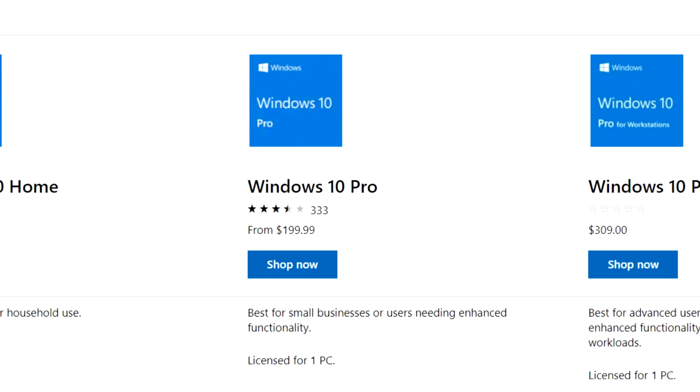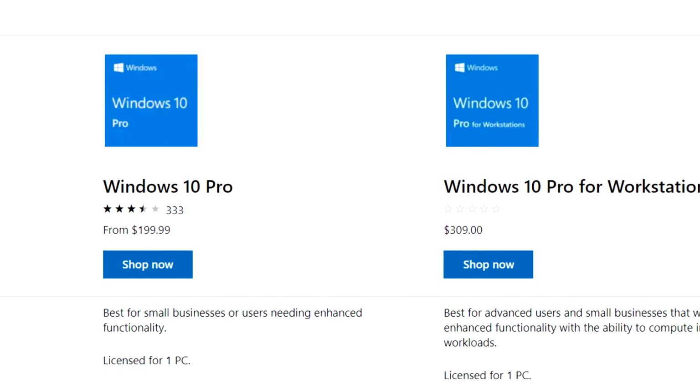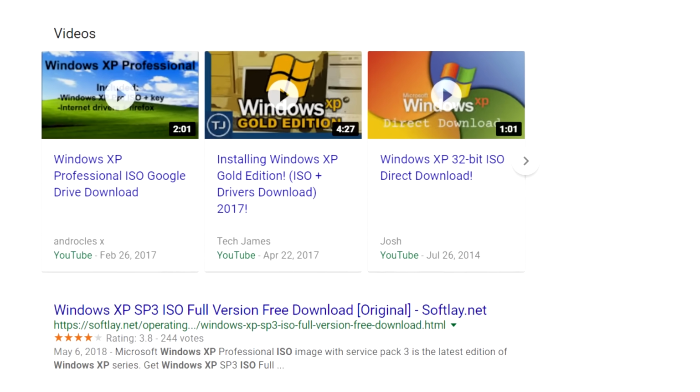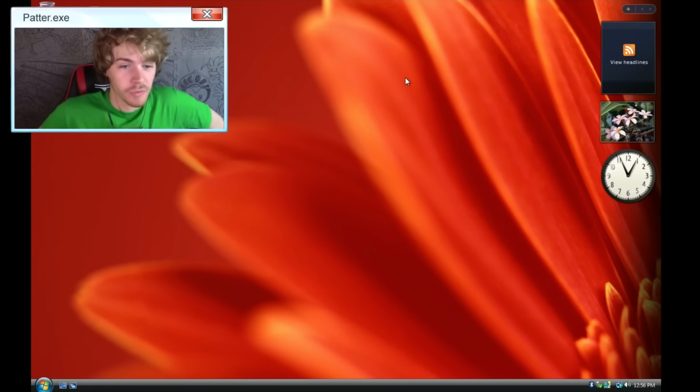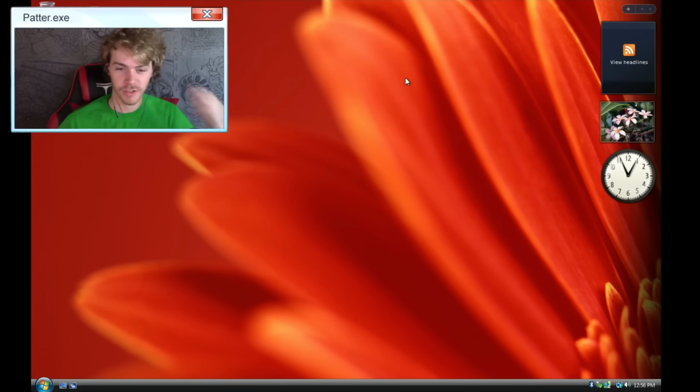It's before the era where Windows was actually selling promo codes online that you could get for Windows 8 and 10, but it was just after the eras of XP, ME, and Windows 98 where you could pretty much find ISOs for them anywhere on the internet. So this one was a little hard to set up. Oh, but it's here. Oh, and it's beautiful.